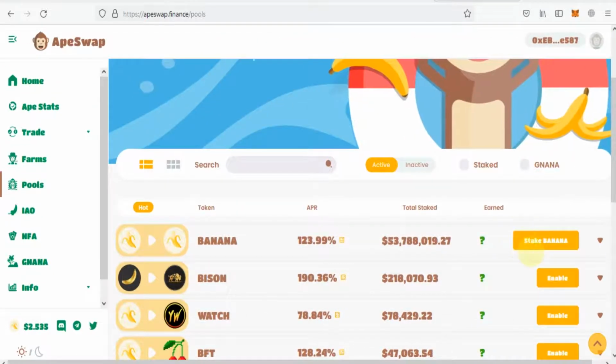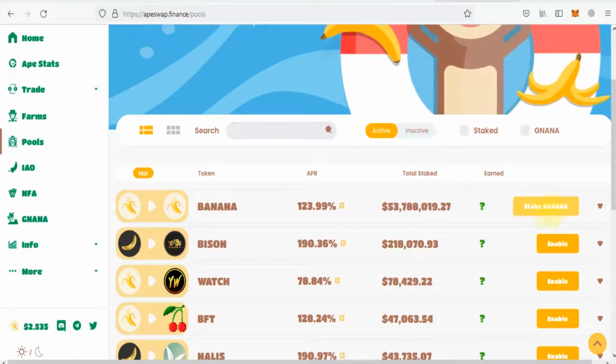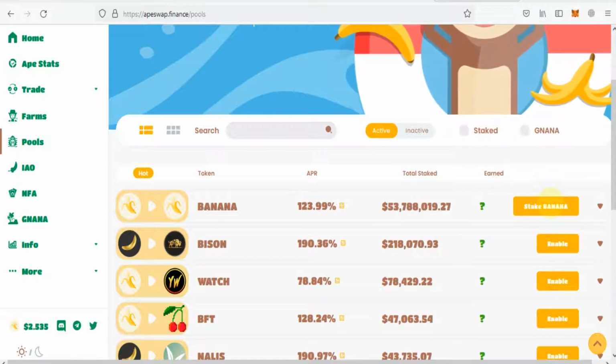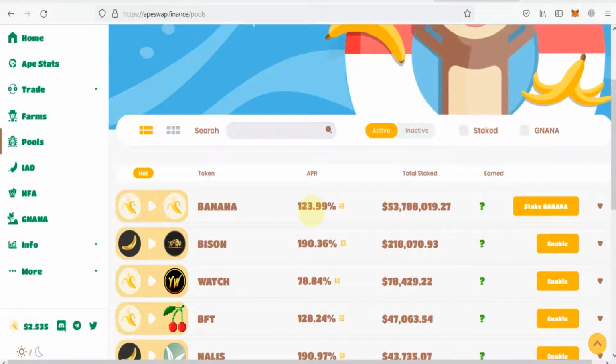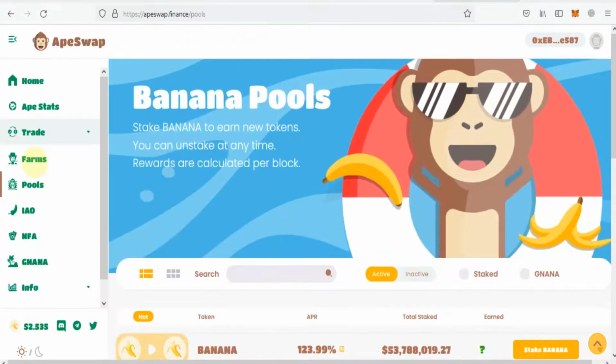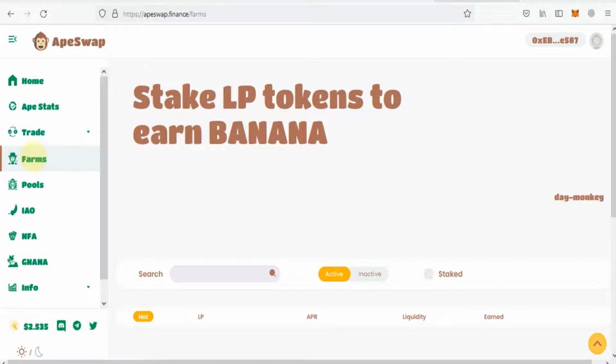As you can see, the stake banana option is now enabled for staking. So this was staking. Normally you will get 124%. Now we will discuss farming, and how to go about farming.